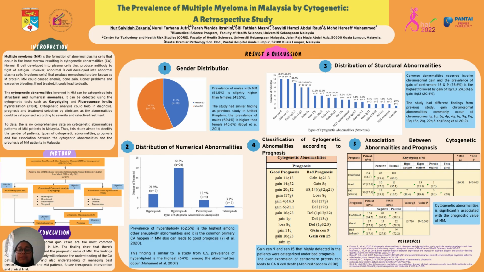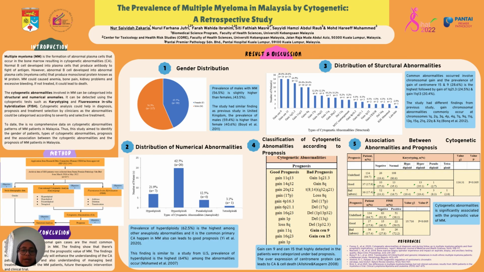There is no comprehensive data on the cytogenetic abnormalities pattern of MM patients in Malaysia. Thus, this study aimed to identify the gender, the type of cytogenetic abnormalities, prognosis, and the association between abnormalities and the prognosis of the disease in Malaysia. Let's take a look at the result.